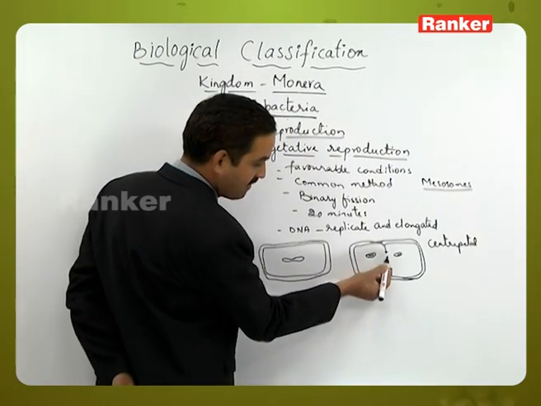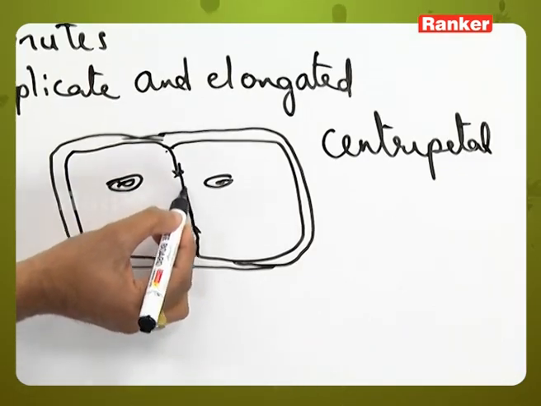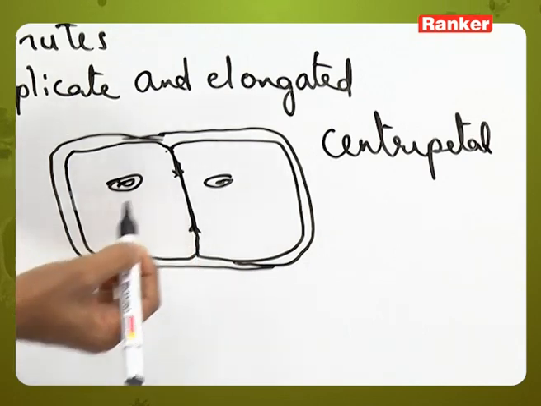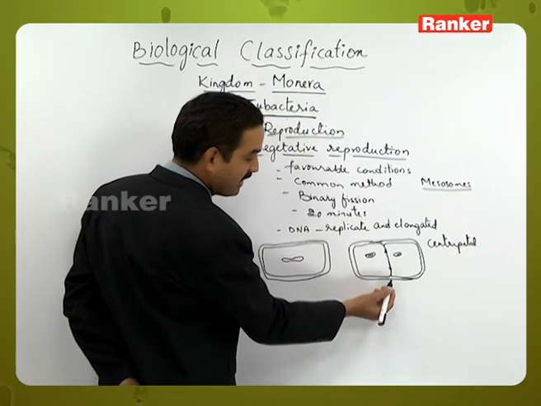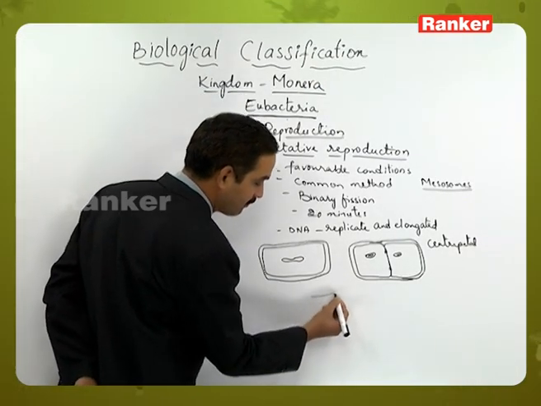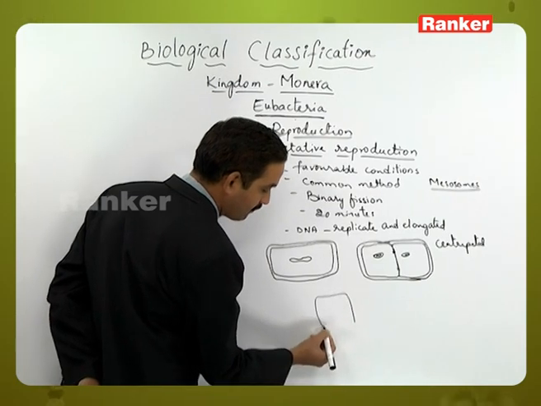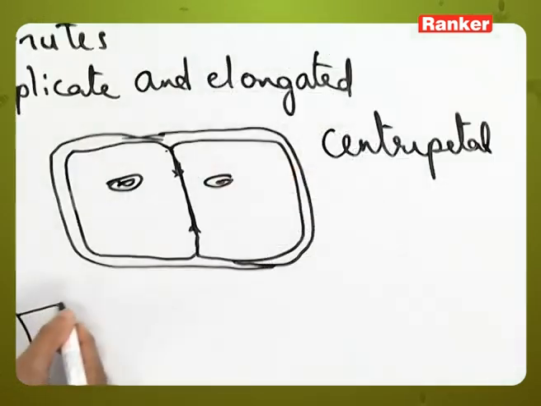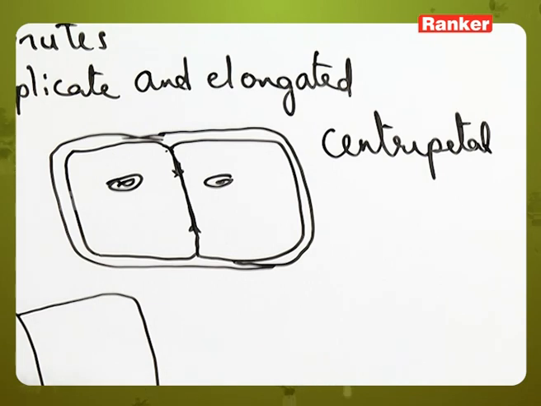Once the constriction moves towards the center, both these constrictions will join at one place, and in the next step the cytoplasm is divided into 2 parts with a nucleus inside each.